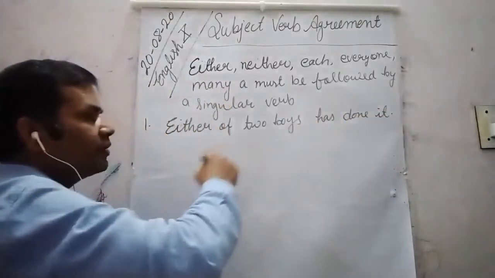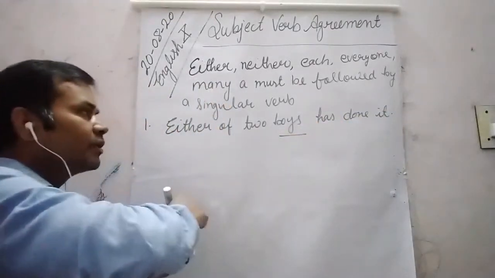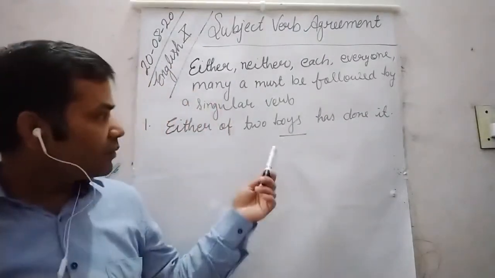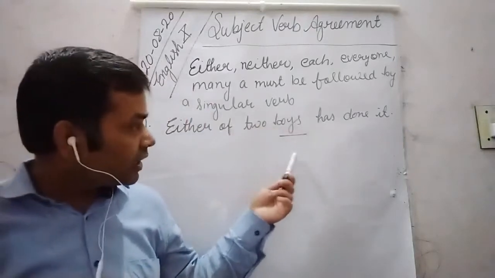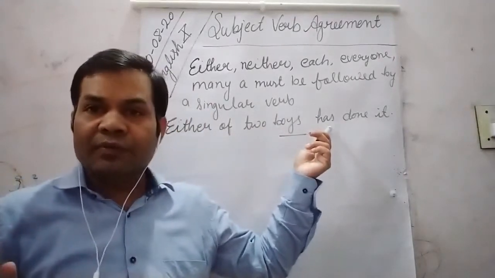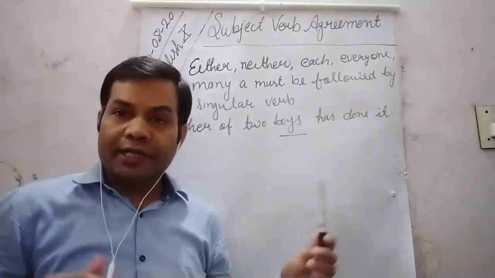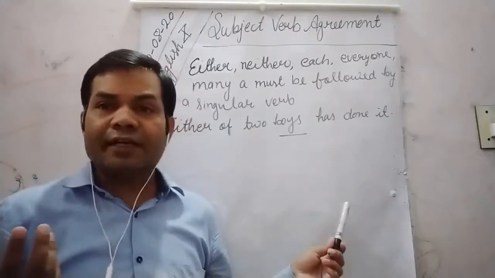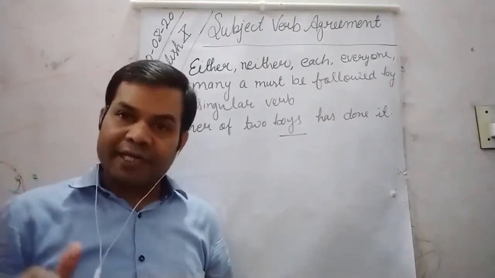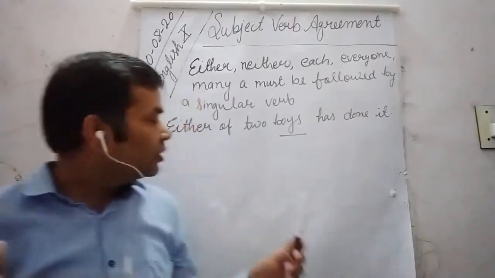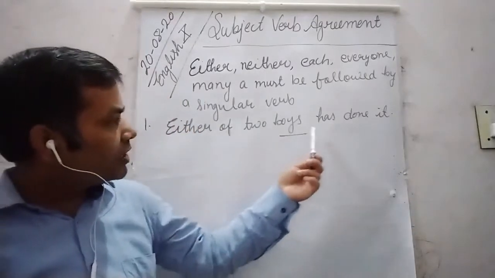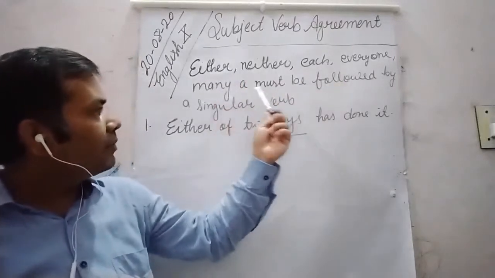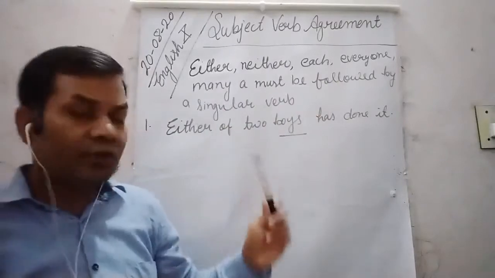So dear students, here many students may get confused, because here they can see a plural noun, and so they may use a plural verb here. While reading you may find it a little bit strange, but grammatically it is correct. Either of the two boys has done it. So either, neither, each, everyone, many a must be followed by a singular verb.